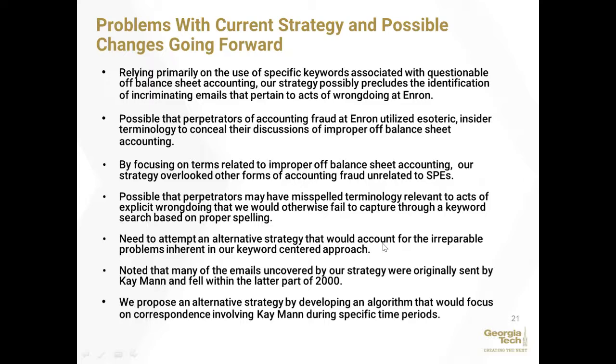Something we did note through the analysis of the emails that we did find was that many were originally sent by K-Man, who was head of legal at Enron, and they fell within the latter part of 2000. This person is of particular interest because they are in the legal department, so they are a point of contact for the legality of different matters or potential blowback from using certain strategies. So we would propose an alternative strategy by developing an algorithm that would focus on correspondence involving K-Man and for specific time periods. That way we would capture everything K-Man sent, not overlooking anything that didn't fall within the keywords that we originally used. So that would be an alternative approach.